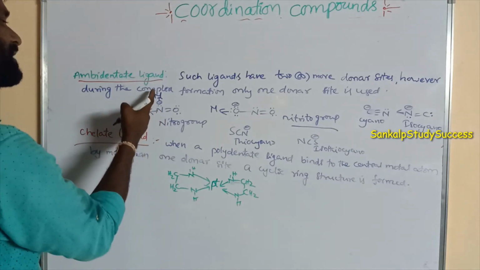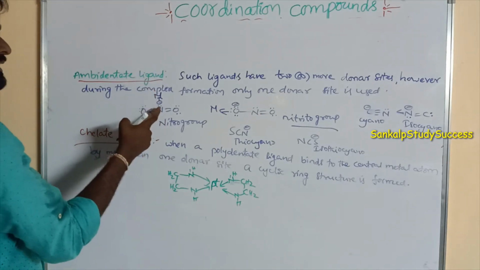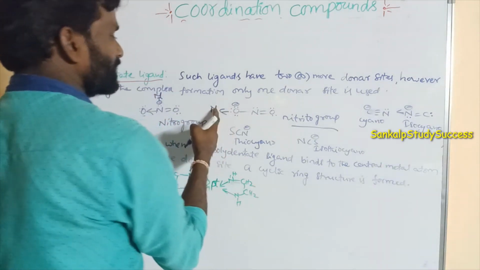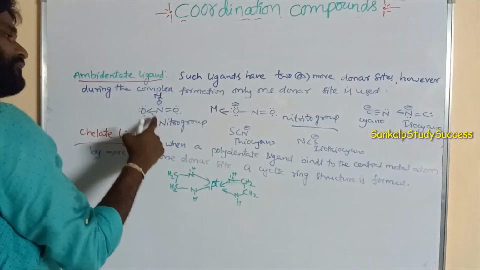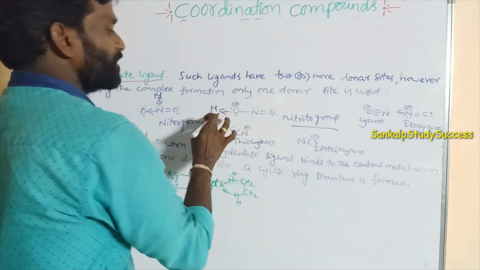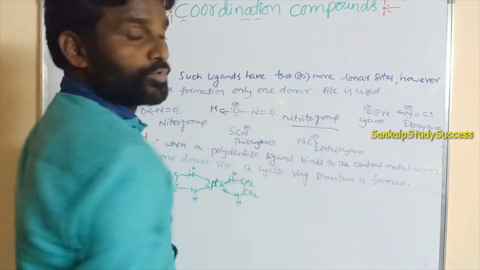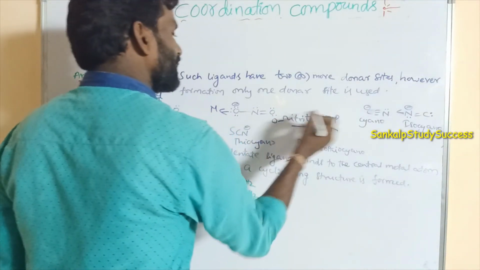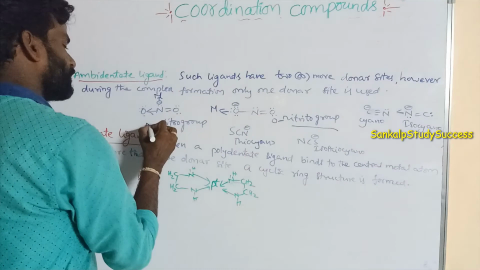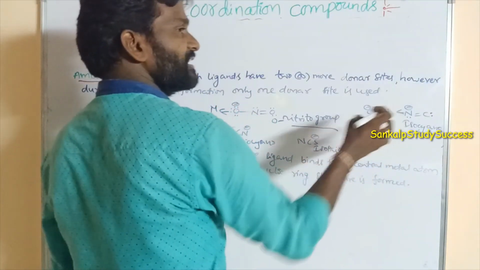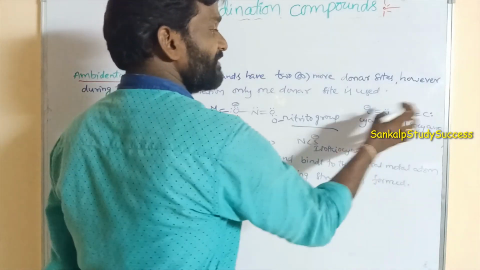So here N is bonded with the metal, and here O is bonded with the metal. If N is bonded with the metal, that is said to be the nitro group. If O is bonded to the metal, that is said to be the nitrito group. Similarly, CN is a unidentate ligand, and that also has two donor atoms.